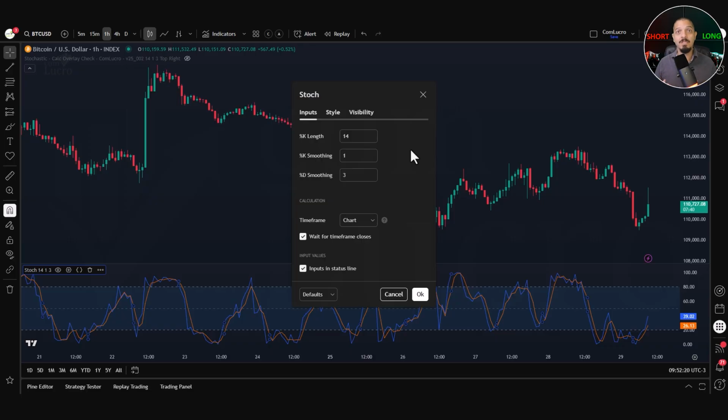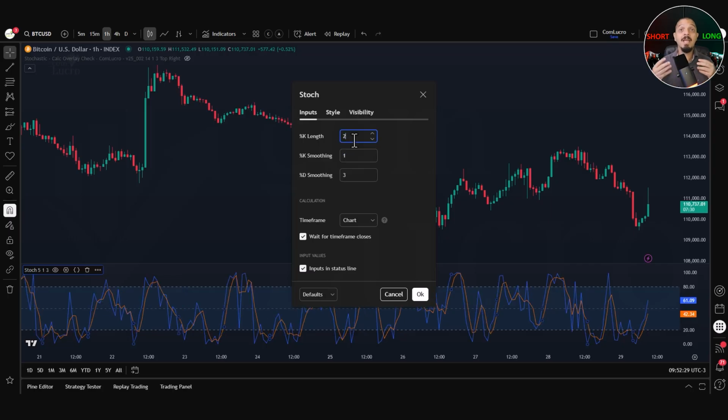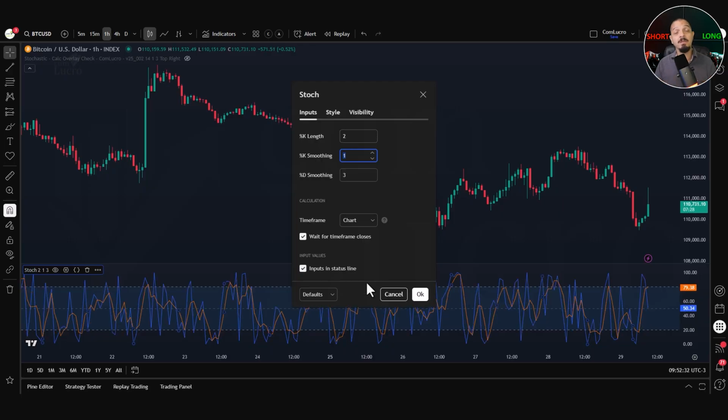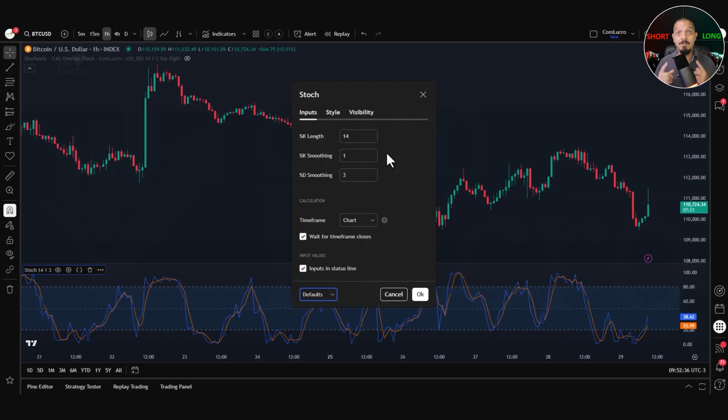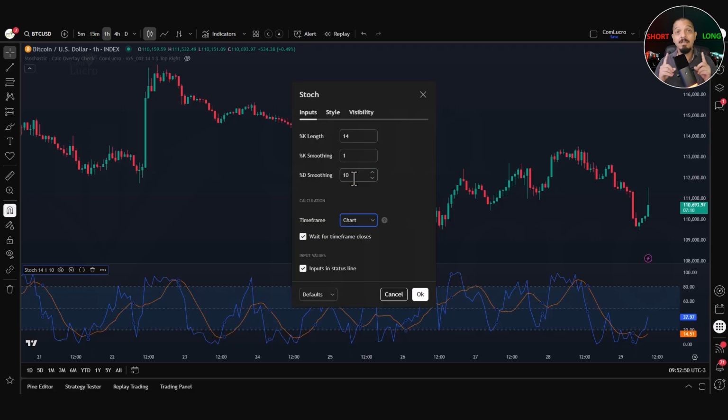Now let's go over the full settings of the stochastic indicator, starting with the Inputs tab. At the top, we have %K length. This controls how many periods are used to calculate the lowest low and highest high range that %K is based on. The default is 14. Next is %K smoothing, which applies a simple moving average to the raw %K calculation. By default, it's set to 1, meaning no extra smoothing is applied. Then we have %D smoothing, which calculates a moving average of %K to create the %D line. The default value is 3, giving you the standard signal line that traders often look at for crosses.